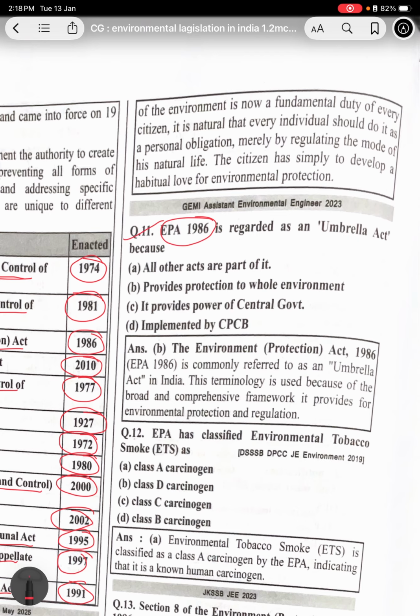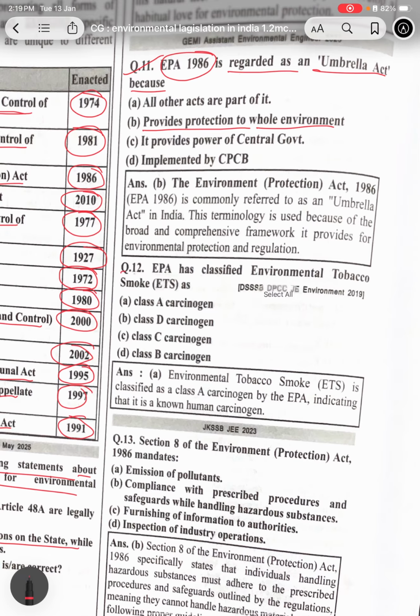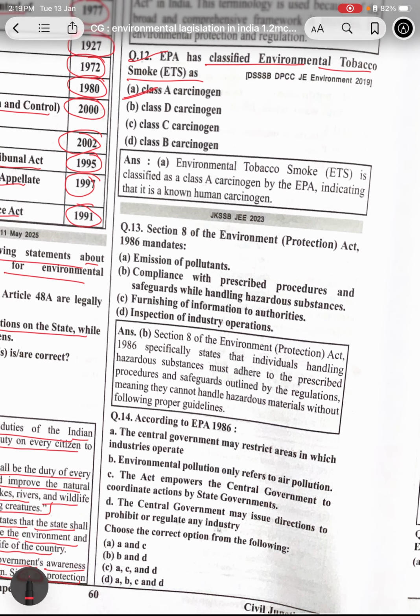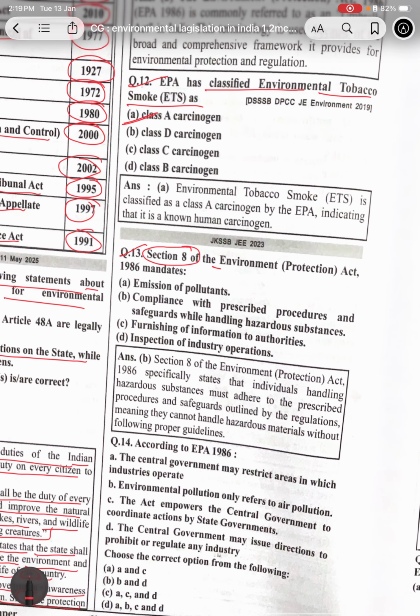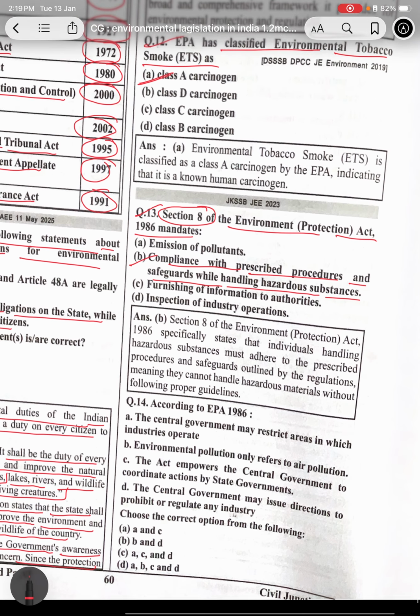EPA 1986 is regarded as an umbrella act because it provides for protecting the whole environment. EPA has classified environmental tobacco smoke, ETS, as a Class A carcinogen. Section 8 of the Environment Protection Act 1986 mandates compliance with prescribed procedures and safeguards while handling hazardous substances.